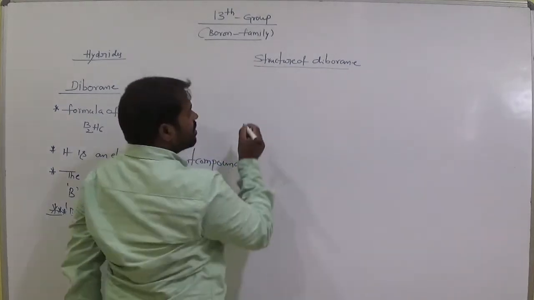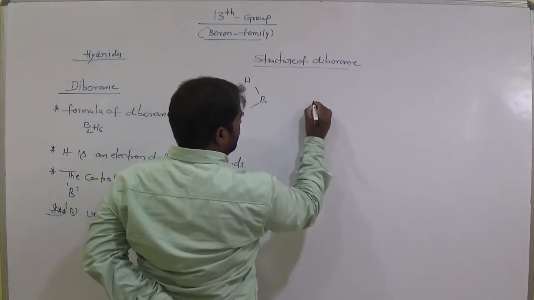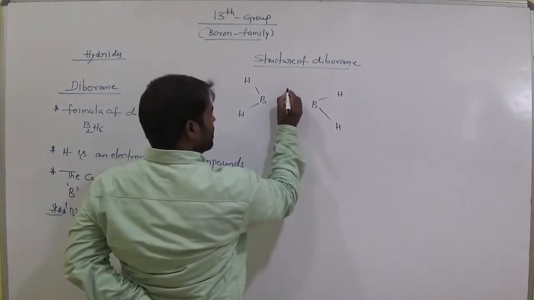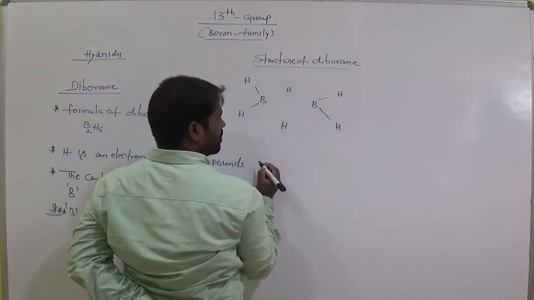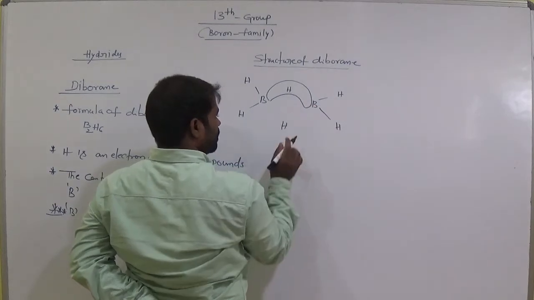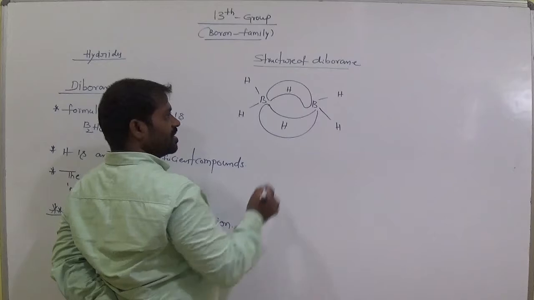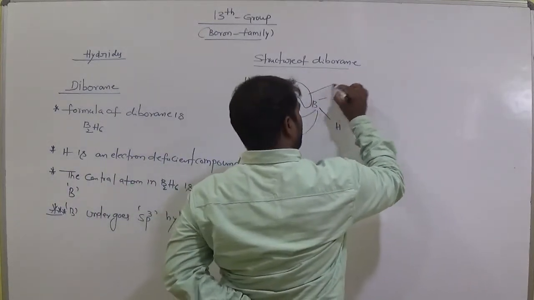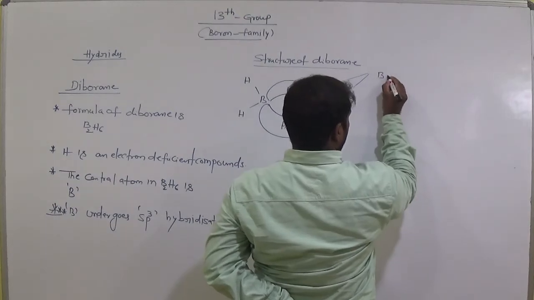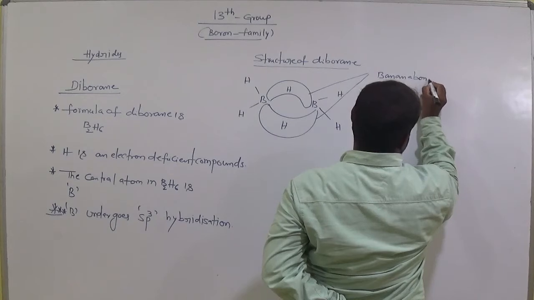Now this is the boron, and one more hydrogen here. These two bonds are called banana bonds.